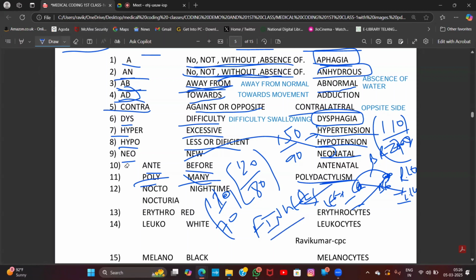Polydactylism. What is meant by poly? What is the meaning of poly? Many. Poly is nothing but many. Polydactylism is nothing but the condition of many fingers.